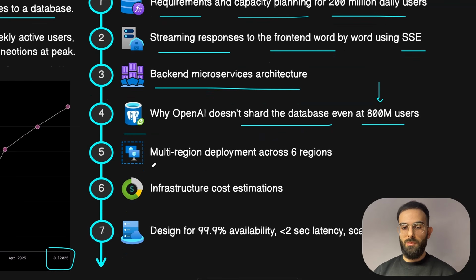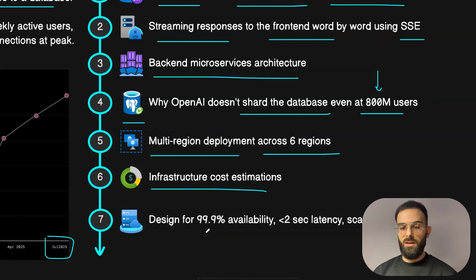Then we'll cover the multi-region deployment across 6 regions for high availability. We will even estimate the infrastructure costs, and you will see how much it actually costs to run this whole infrastructure like ChatGPT on the cloud. And at the end, we'll also design for high availability of 99.9% and less than 2-second latency, consistency, and we'll also scale this to 1 billion weekly active users.